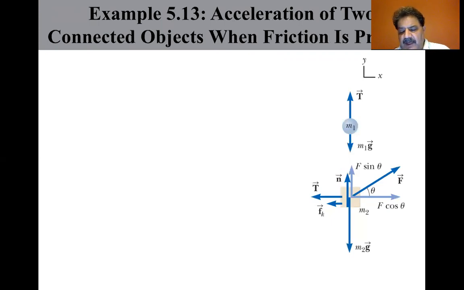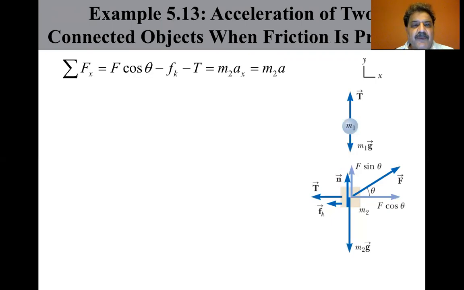Apply the particle under a net force model to the block in the horizontal direction. So F of x is equal to F cosine theta minus the kinetic friction minus T, and that is equal to M2 acceleration in the x direction equals M2A, because the acceleration is the same as we are assuming the cord doesn't stretch.